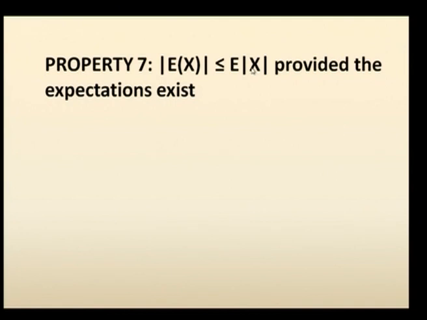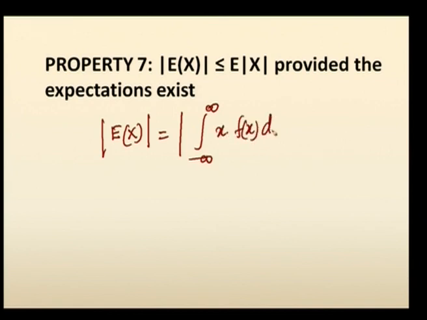We have to prove the inequality alone. Modulus of expectation of x is less than or equal to expectation of its absolute value. Okay. So, how to prove this? Take E of x and its modulus. This is, according to the definition, modulus of integral minus infinity to infinity of x into f of x dx.